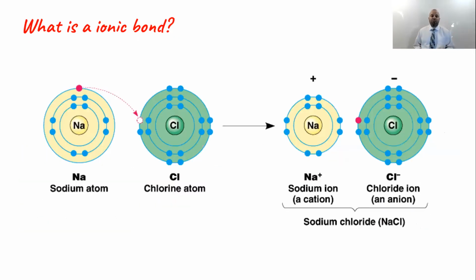I found a second picture of sodium and chlorine bonding together, and I thought this picture did a better job of illustrating the changes that occur when an ionic bond forms. Mainly, sodium loses its outermost energy level, forming a much smaller sodium ion. Now, this picture is not very good at illustrating this, but chloride gets slightly larger when it gains an electron because the proton to electron ratio decreases. Regardless, the result is an electrostatic force of attraction between a positively charged sodium cation and a negatively charged chloride anion.